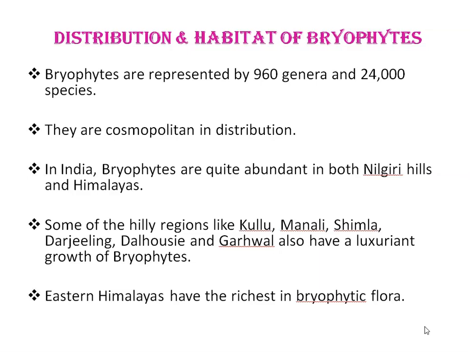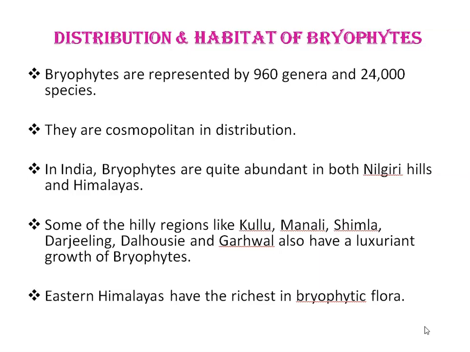At an altitude of 4,000 to 8,000 feet. In India, bryophytes are quite abundant in both Nilgiri Hills and Himalayas. Then Kullu, Manali, Shimla, Darjeeling, Dalhousie, Garhwal are some of the hilly regions which also have a luxuriant growth of bryophytes. Eastern Himalayas have the richest bryophytic flora. A few species of Riccia, Marchantia, Funaria occur in plains of UP, Madhya Pradesh, Rajasthan, Gujarat, and South India.